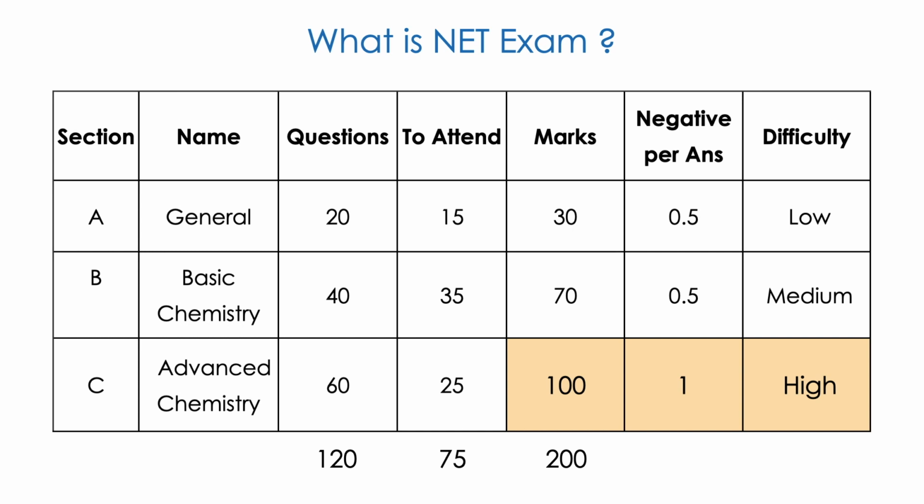There will be negative marking too: a half mark for A and B, and for C a whole 1 mark. The difficulty level is also rated. For general it's very easy, anybody can answer. Part B is medium level, mostly fundamentals and understanding. In Part C, the difficulty level is so high.